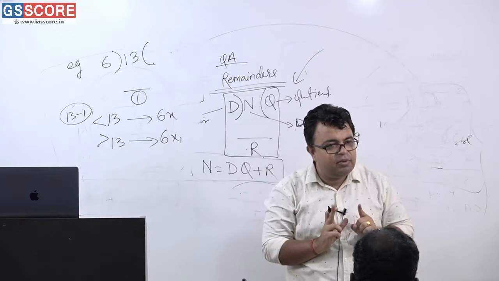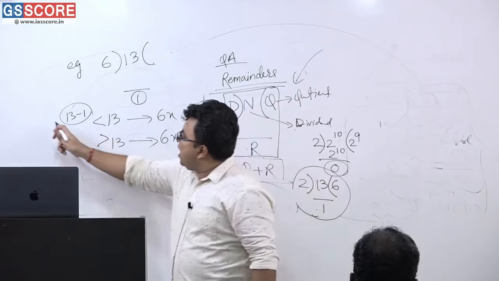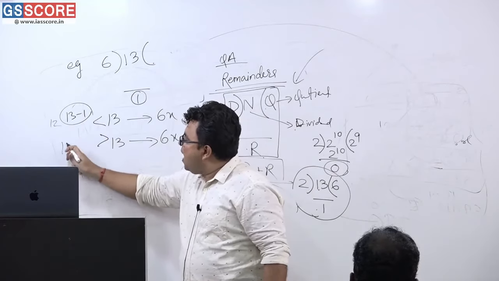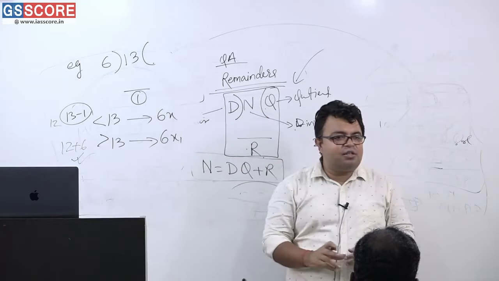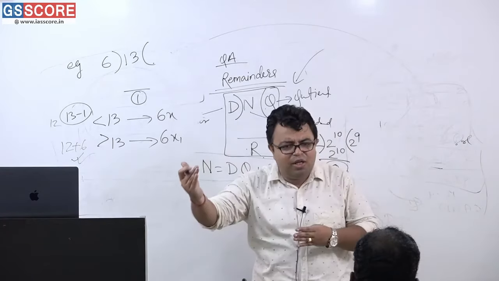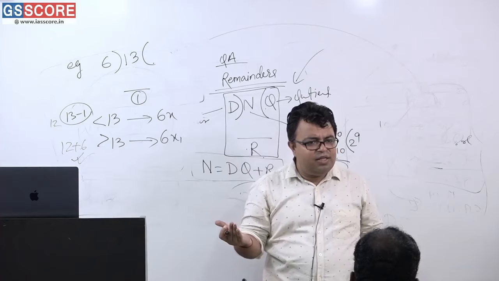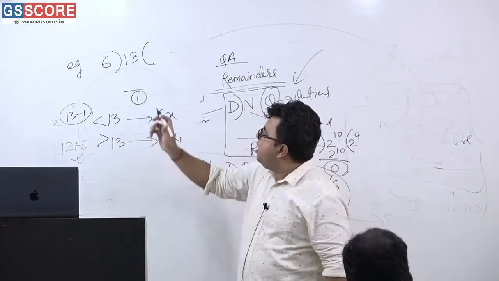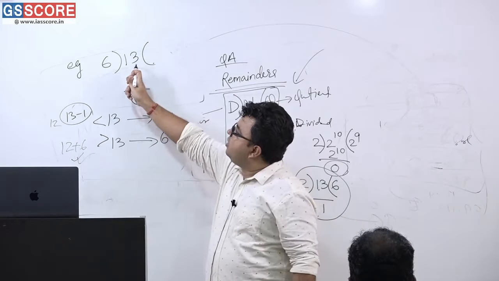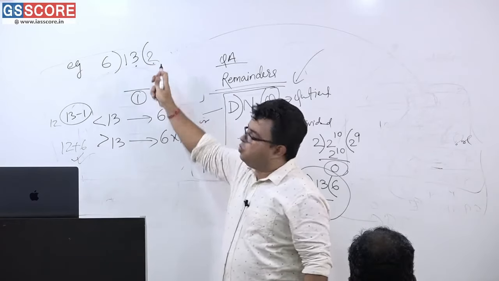Am I correct, ma'am? Now, if it is 12, so I can simply say that 12 plus 6 is the another number that will be divisible by 6. Very simple, because you add 6 to any number, you are going to get it very easily. Have you understood this? I am again telling you. Suppose I have divided 13 by 6 and 1 is the remainder, this is 2.